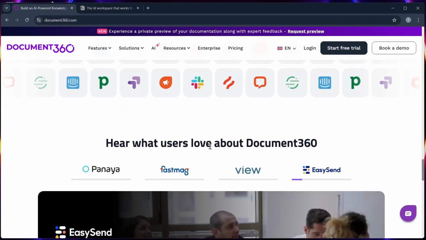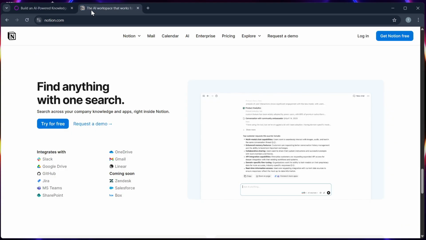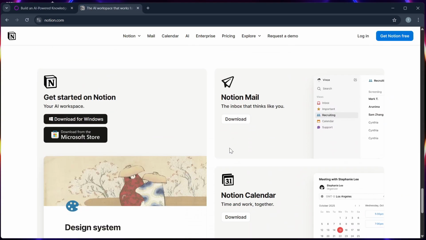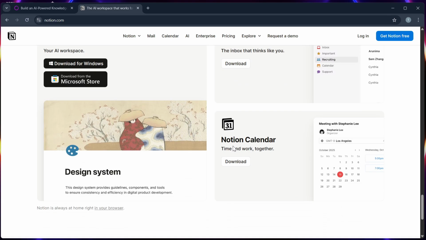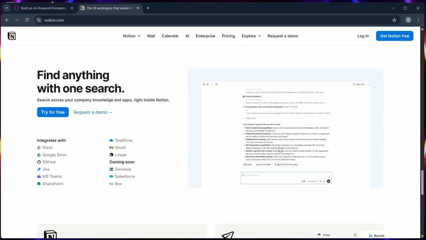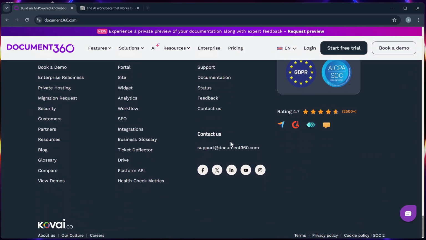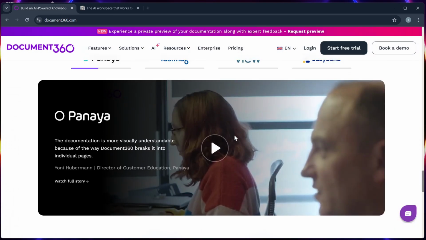Document 360 allows full branding control for public knowledge bases, while Notion's customization is limited unless you are using third-party tools. Number 5, pricing. Notion is more affordable for individuals and small teams, while Document 360 is priced higher, but it includes enterprise-level features. Number 6, best for.